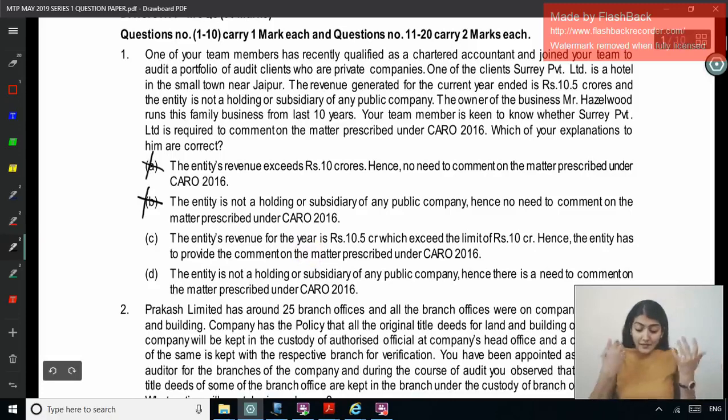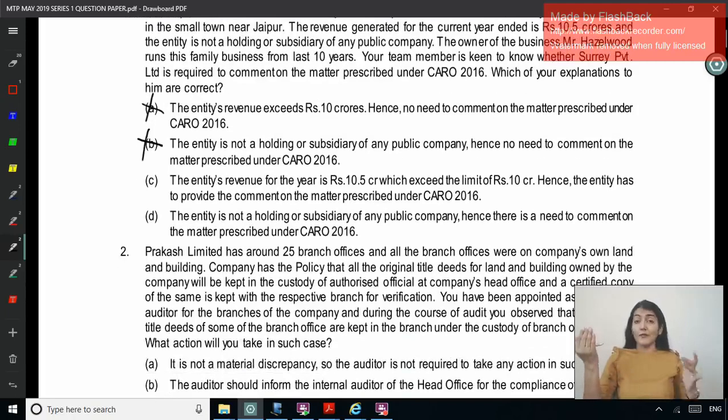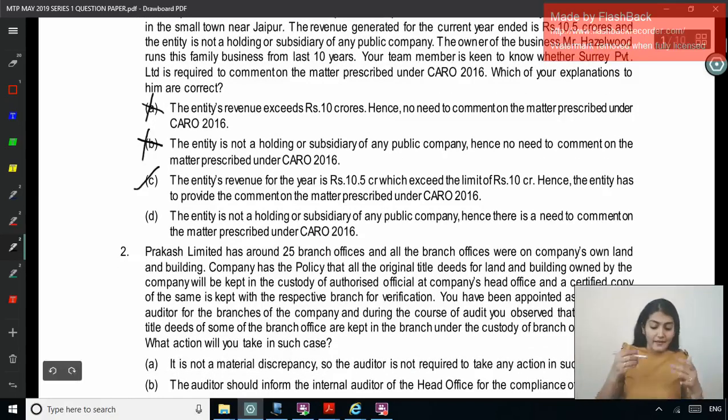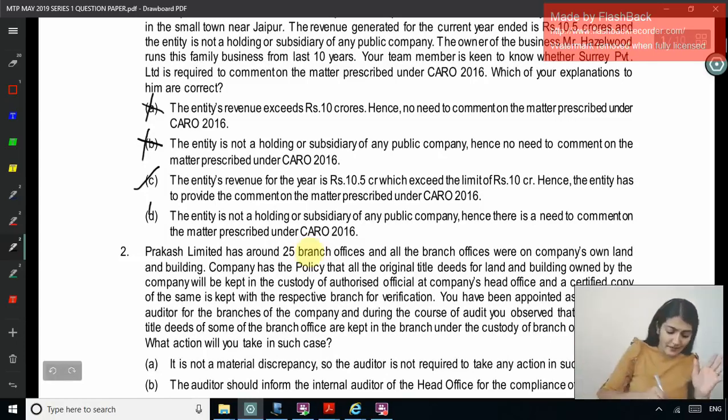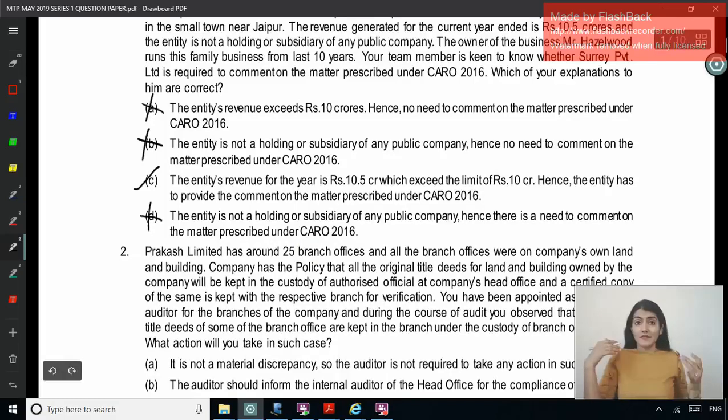Option C: the entity's revenue for the year is 10.5 crore, which exceeds the limit of 10 crore. Hence, the entity has to provide the comments on the matters prescribed under CARO. Yes. And the last one: the entity is not a holding or a subsidiary of any public company, and hence there is a need to comment on the matters prescribed. It's a filler. So the correct option is C.